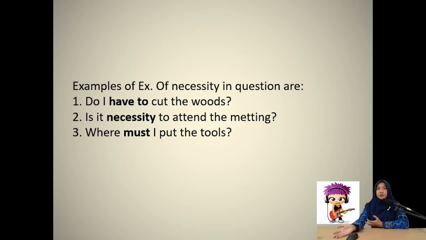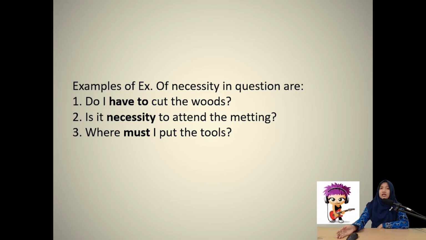Do I have to finish this assignment tomorrow? Or the second sentence, as you can see in the slide, is it necessary to attend the meeting? Is it necessary for me to wear that outfit to your wedding party, for example?